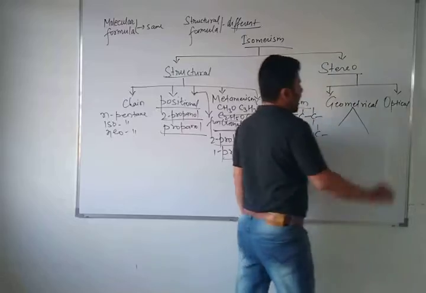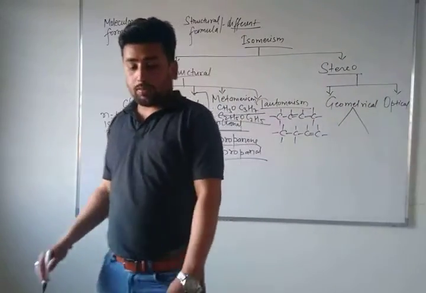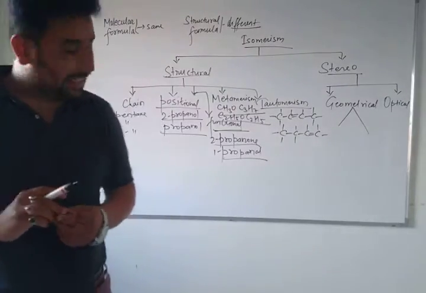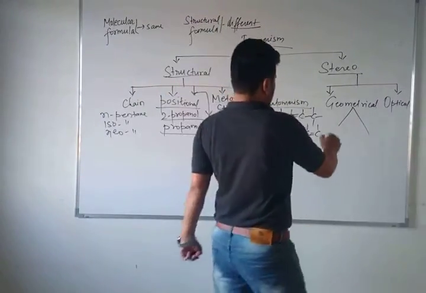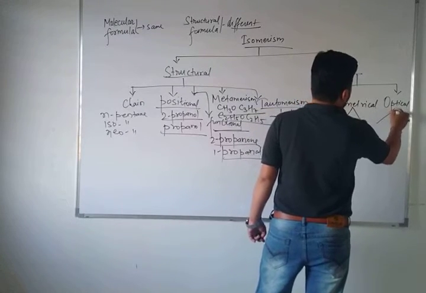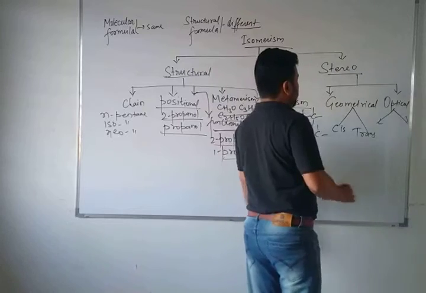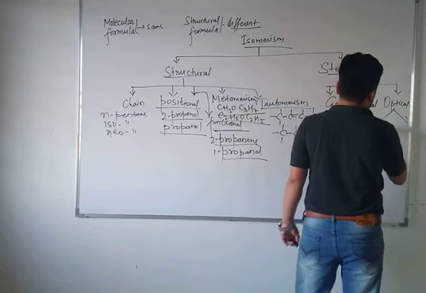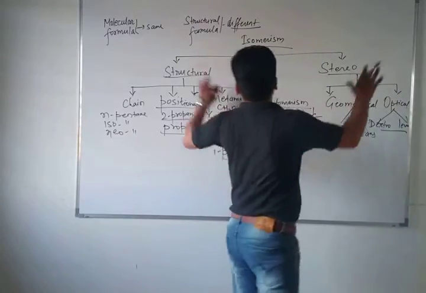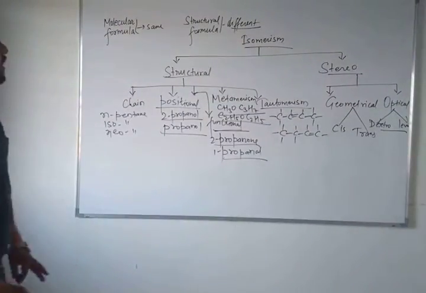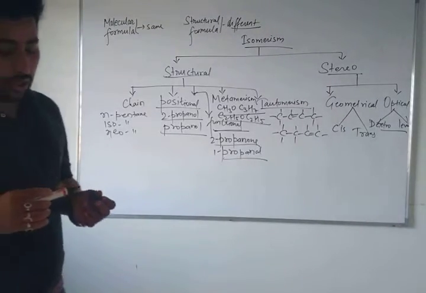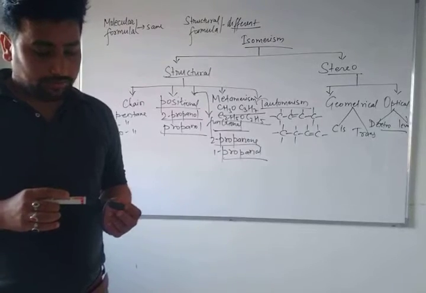In geometrical isomerism, there are also two types, that is cis and trans. Cis isomerism and trans isomerism. But in optical isomerism, there will be dextro and levo, that image form, dextro and levo. Okay, so these are the types of isomerism. You can go through it and practice more and more isomerism, and you will get all the names of these isomerism.